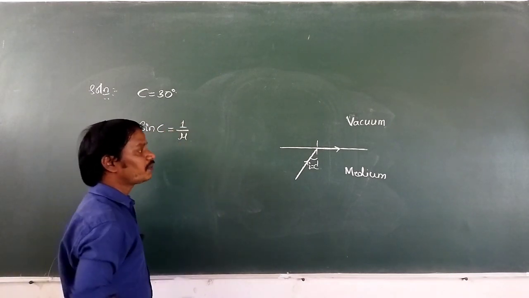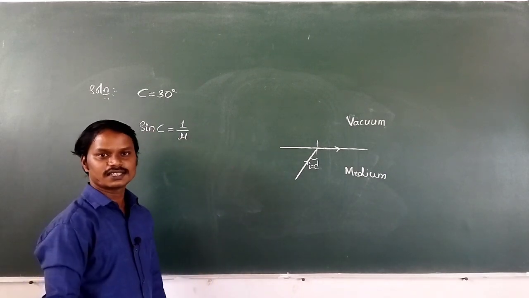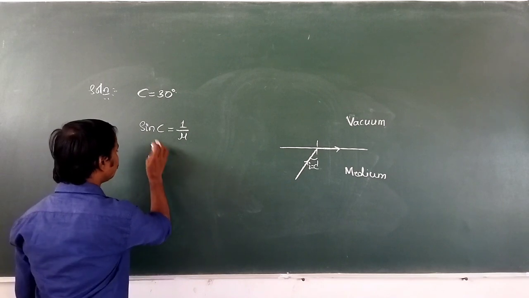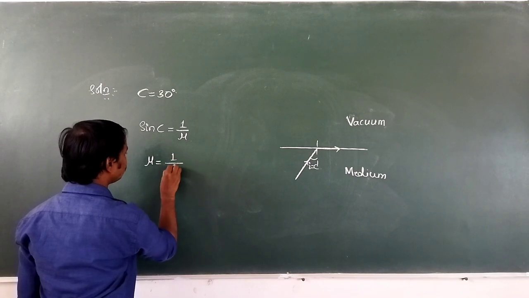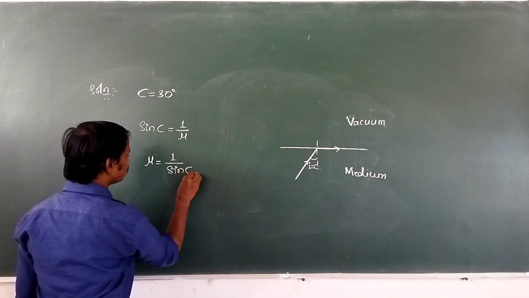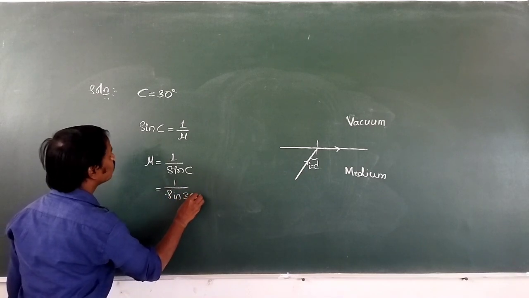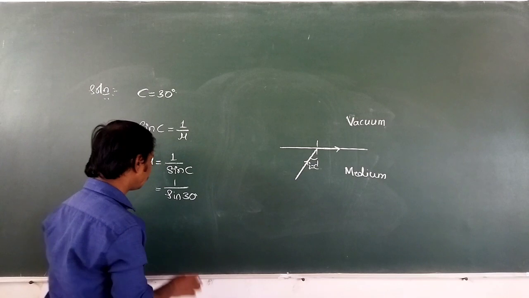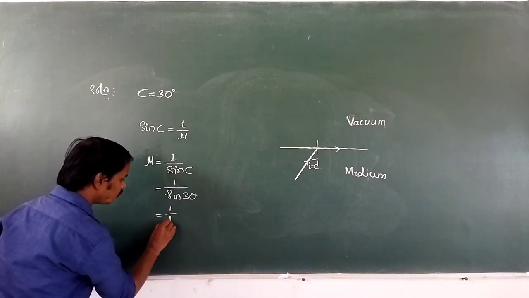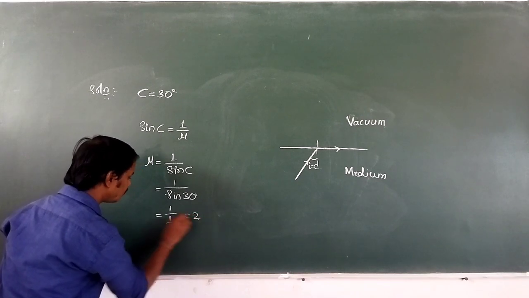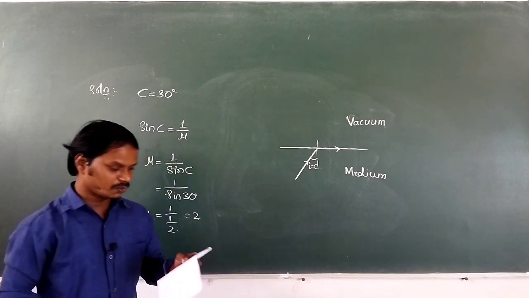Here 1 is the refractive index of the rarer medium and mu is the refractive index of the denser medium. Now mu is equal to 1 by sin C. Then 1 by sin C is nothing but 1 by sin 30 degrees. The critical angle given is 30 degrees. Sin 30 is 1 by 2, so 2 comes to the numerator, then mu is equal to 2. The refractive index of the medium is 2.